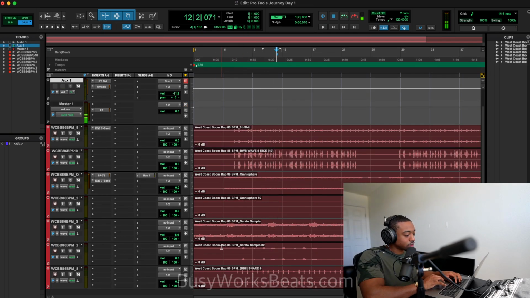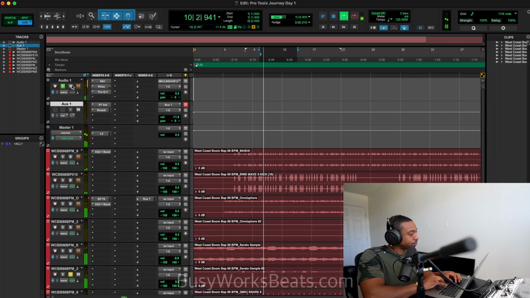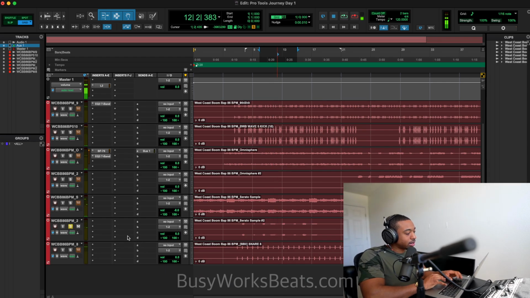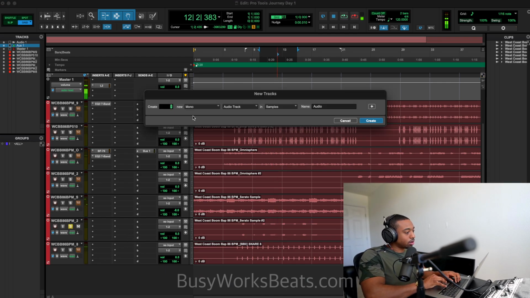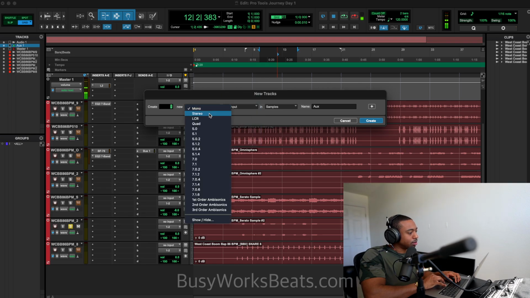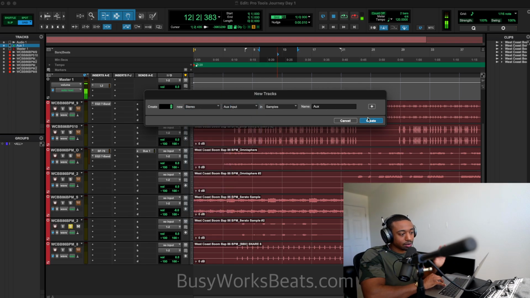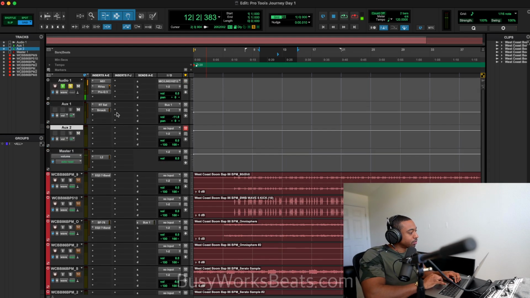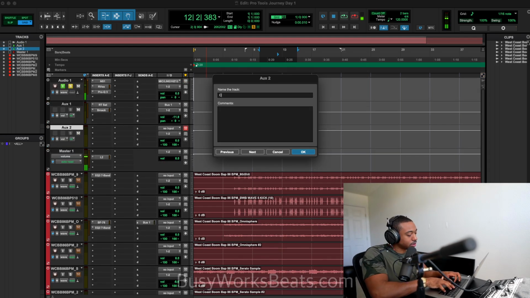Okay, so there's a little doo. I forgot we even had that. It's so tucked in the background, I wouldn't have noticed it. So right about there, we have this little ooh. Okay, so what we could do is, it already has stuff on it, but let's create another aux. Now this aux, let's give it stereo properties. So let's go to aux input. This time, let's make it stereo so we could have delays and reverbs. And let's double click and call it creative effects.